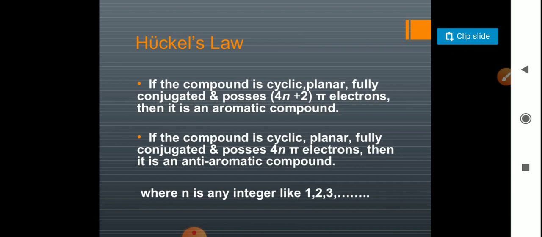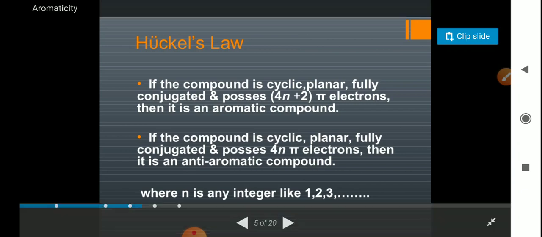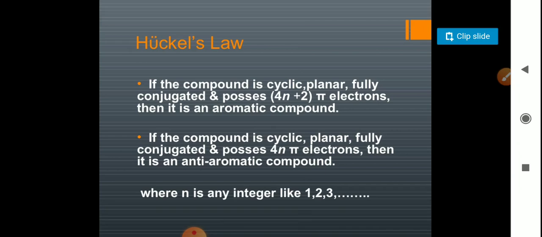And the most important thing, it should possess 4n plus 2 pi electrons. So the aromatic compound has 4n plus 2 pi electrons.